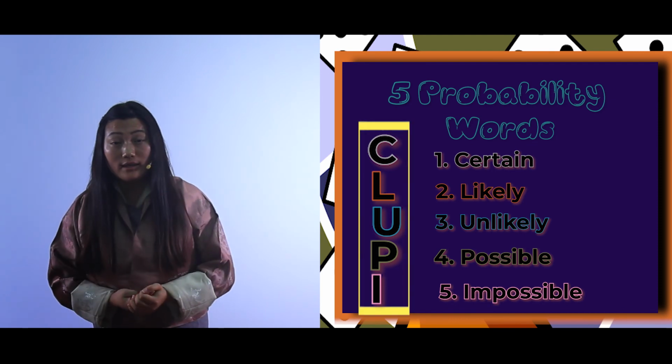Am I clear, students? Okay, my dear students, now you know how to use the probability words. So not only in the lesson, please use the probability words in your real life as well. Is that clear?